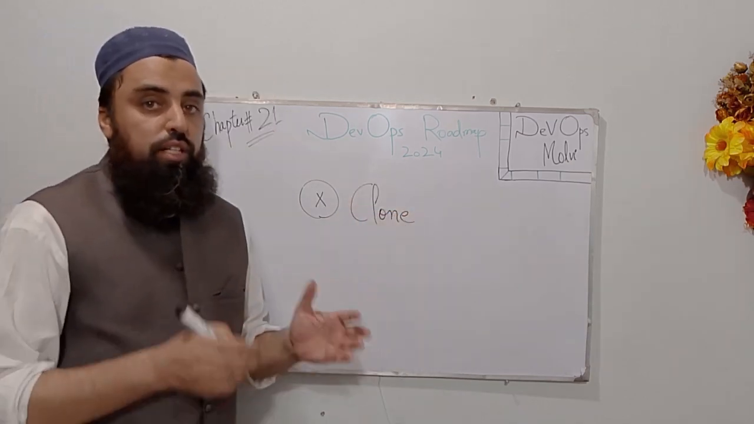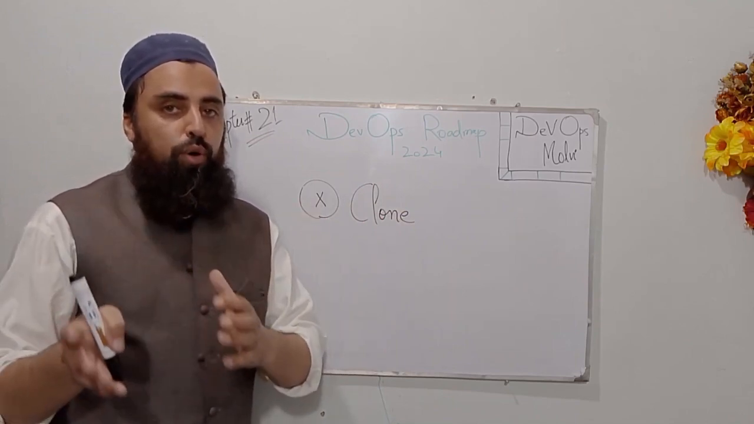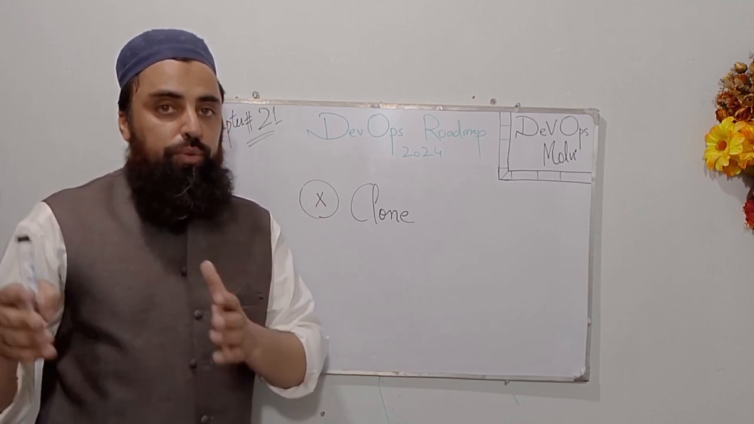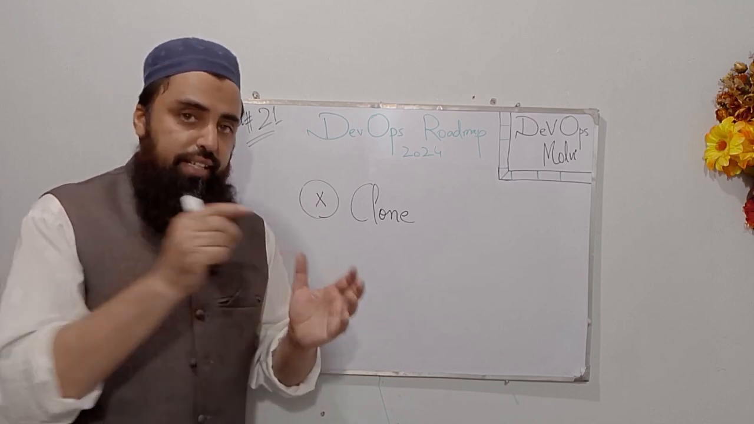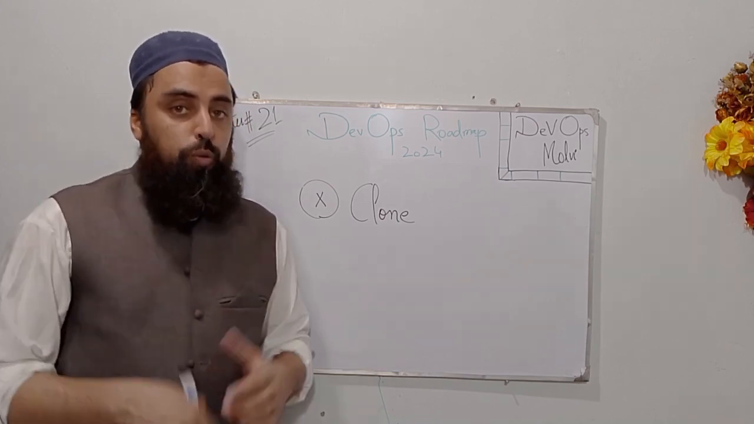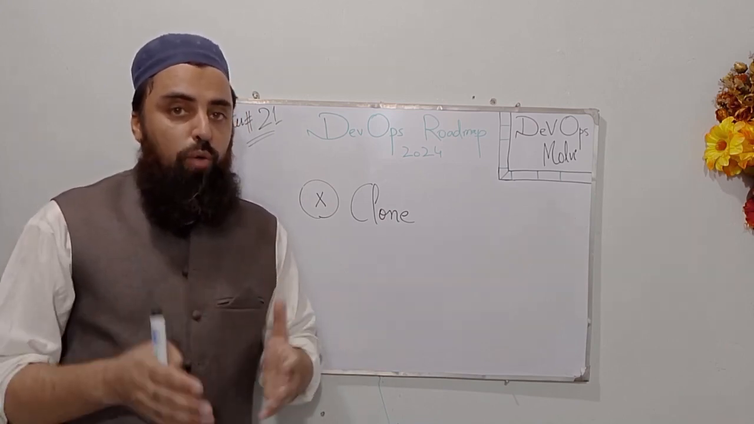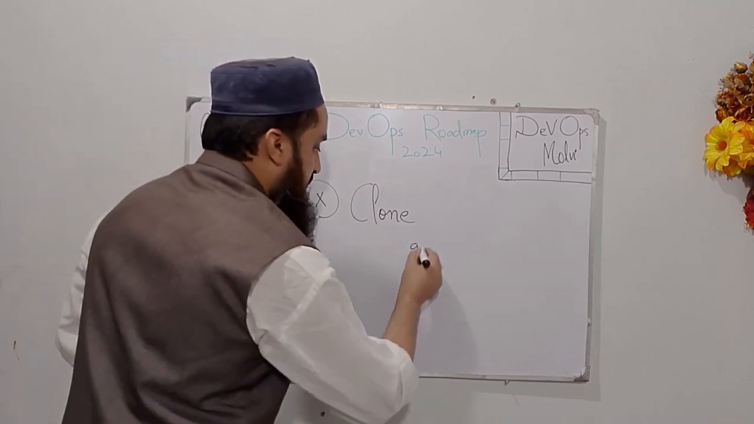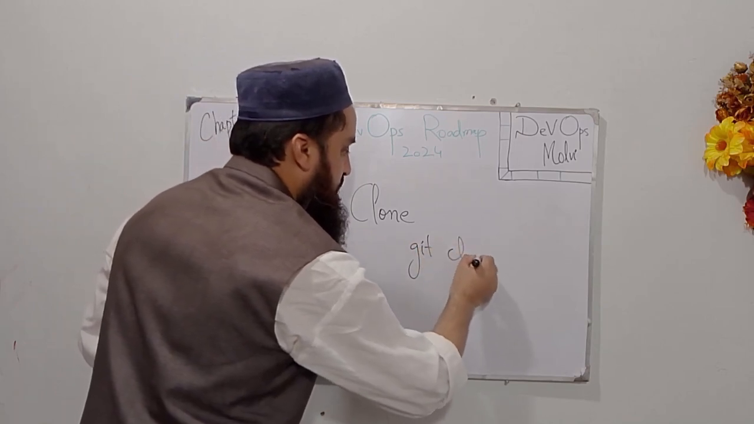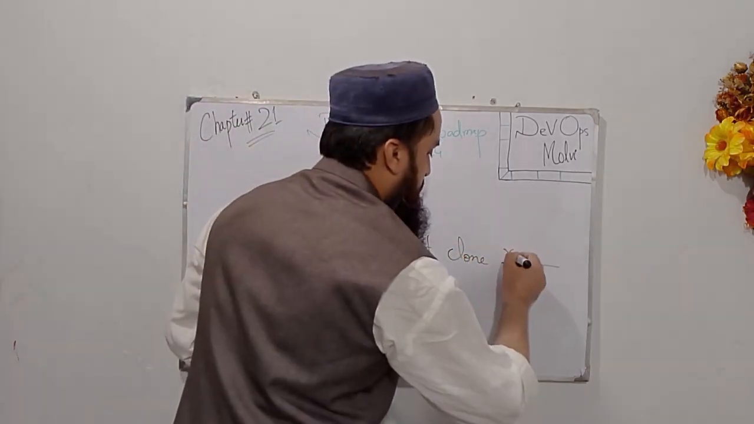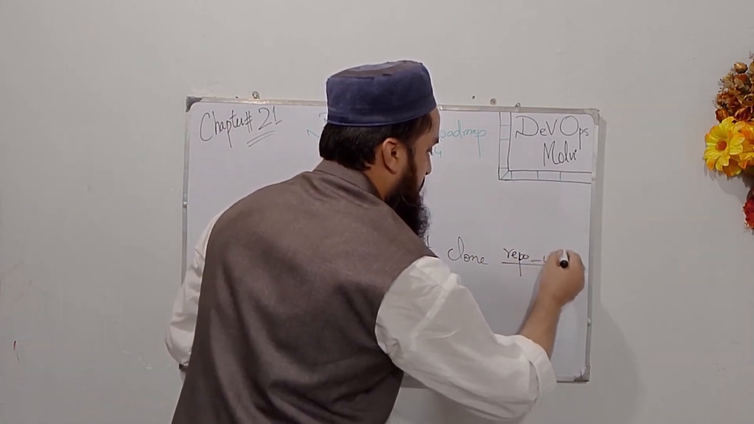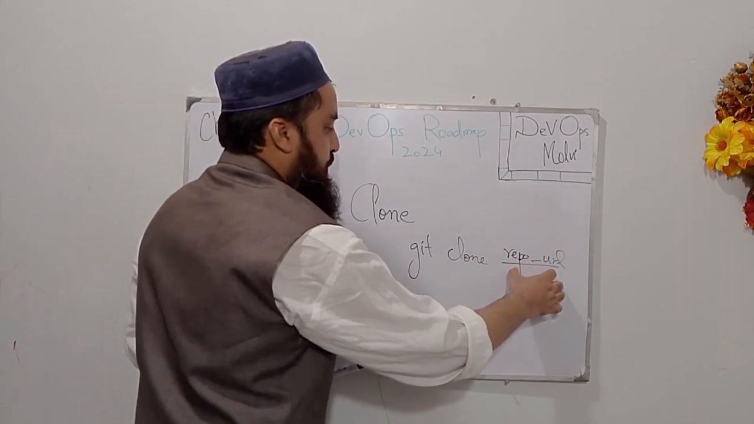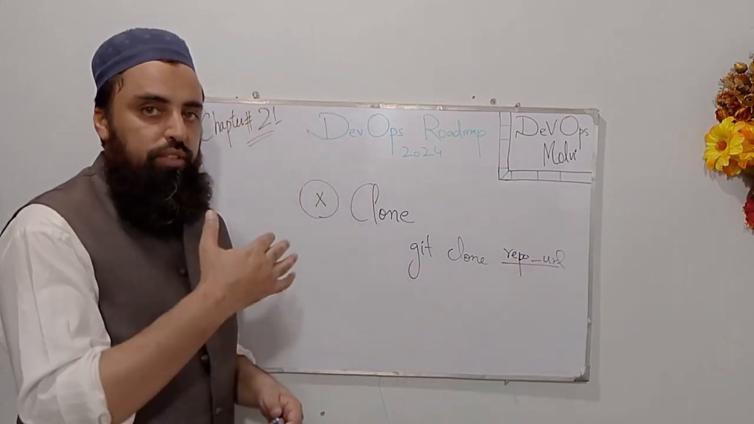So the 10th term is clone. What does clone mean? Clone means to bring the whole remote repository on your local VM. We can use the git clone command, and we can use the repository URL to bring everything in that repository on our local VM. So clone means that we can copy the full remote repository on our local VM. So git clone works like git clone and the repo URL, and then we will have all the contents, everything in that repository on our local VM, on our server.